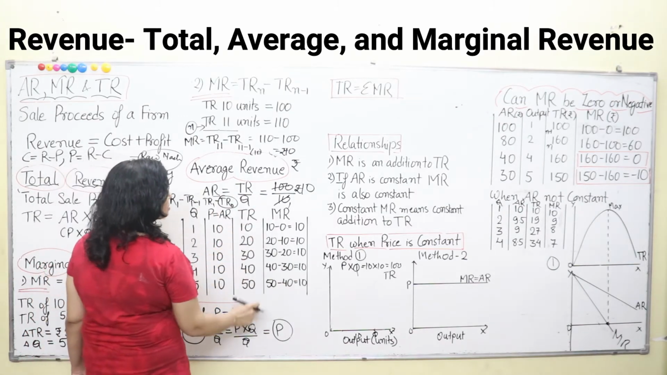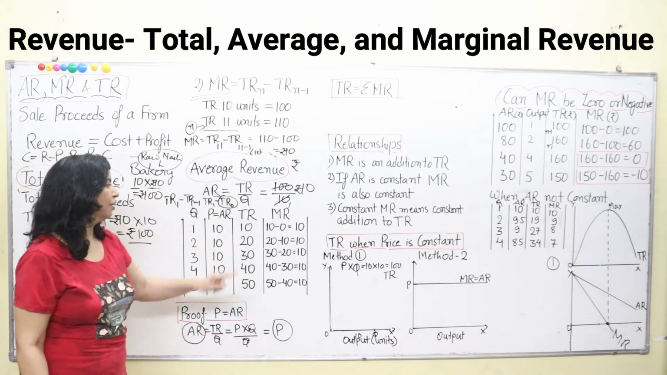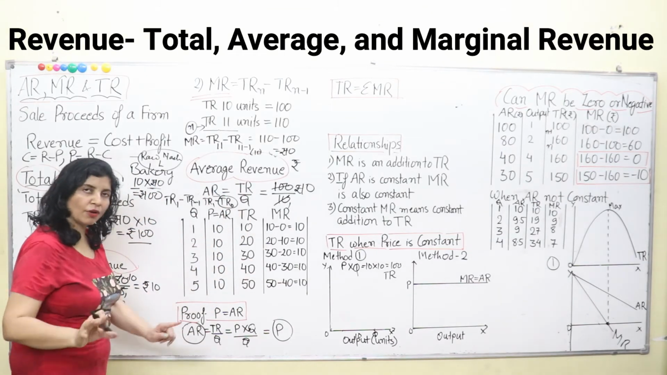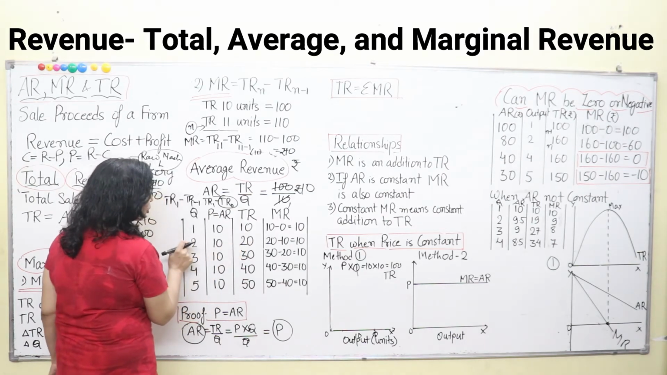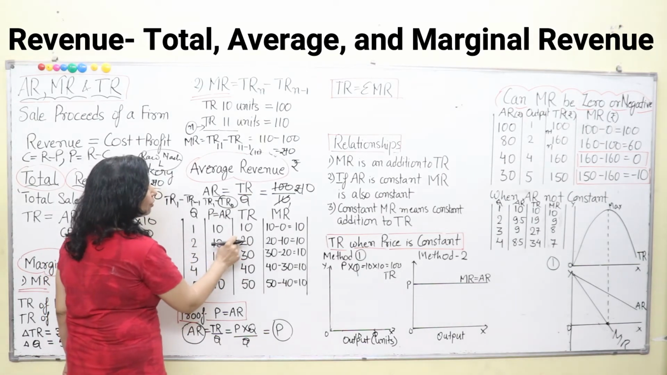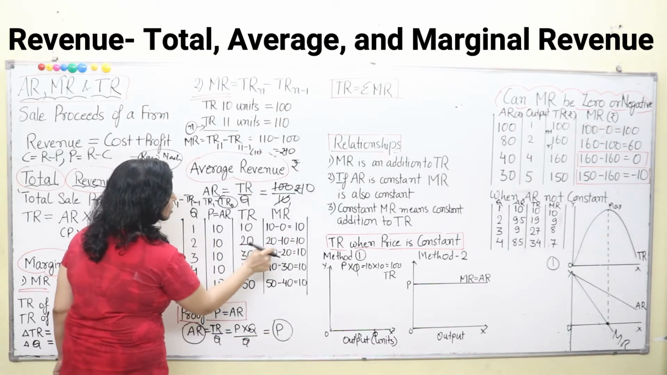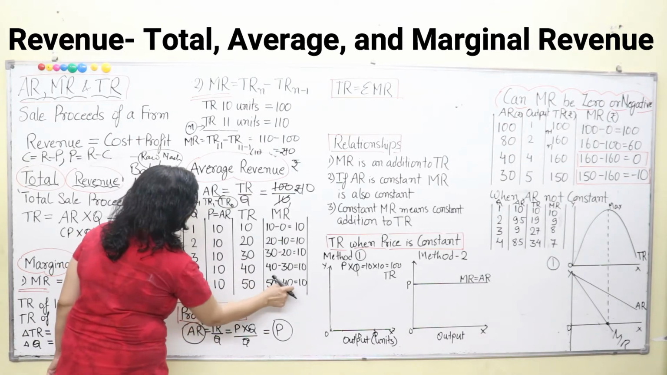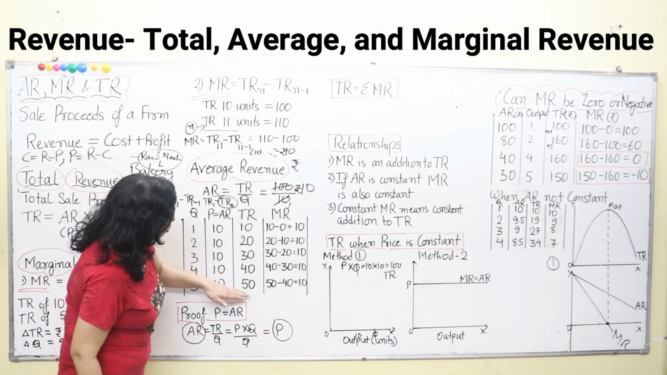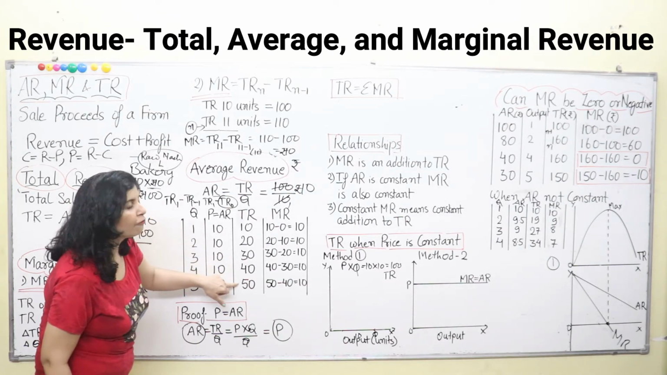Now, what is marginal revenue? The same formula will be used every time. The simple way of doing this is just to subtract the initial from the final. Here for 2 units, the final total revenue is 20. 20 minus 10 is 10. 30 minus 20 is 10. 40 minus 30 is 10 and 50 minus 40 is 10. So, you have to subtract the preceding one from the following one.